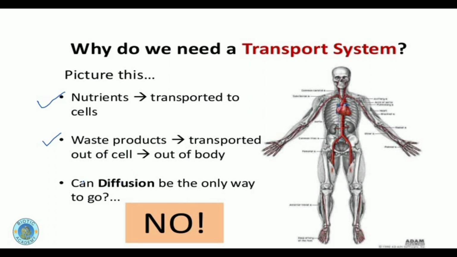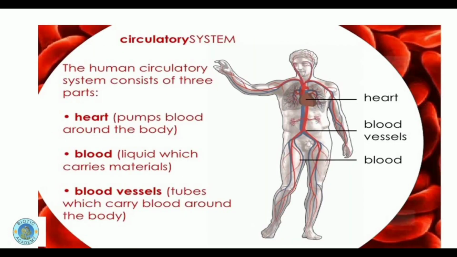As we know, we are living organisms with complex cellular organization; we are multicellular. We cannot depend on diffusion for the transport of material. So we need to have a complex transport system in our body. This complex transport system is basically called the circulatory system. The circulatory system in humans is composed of the following structures.